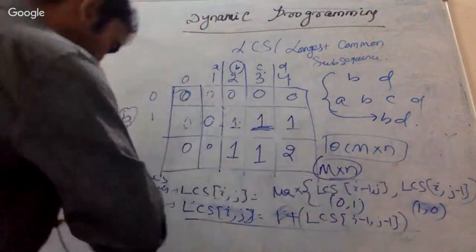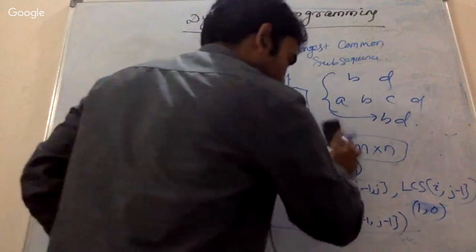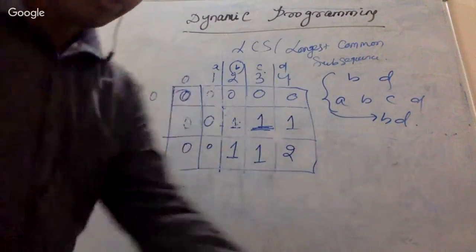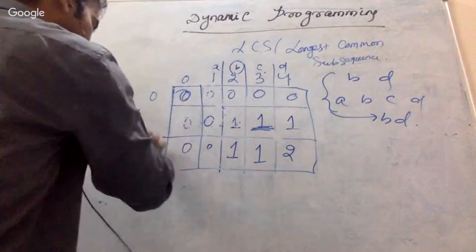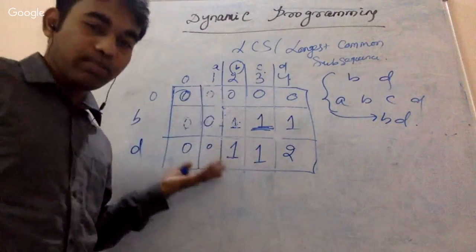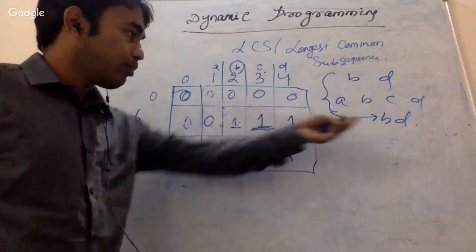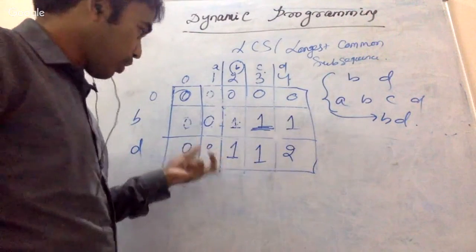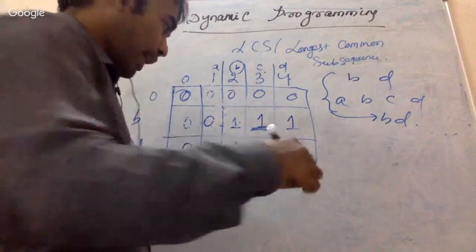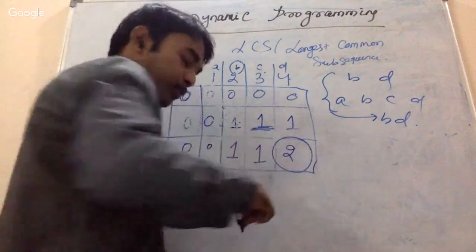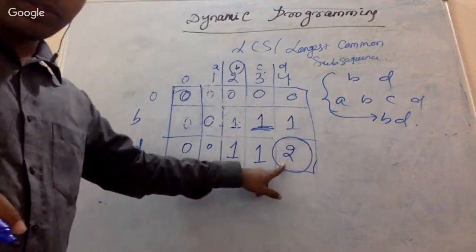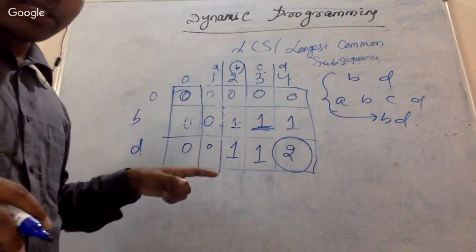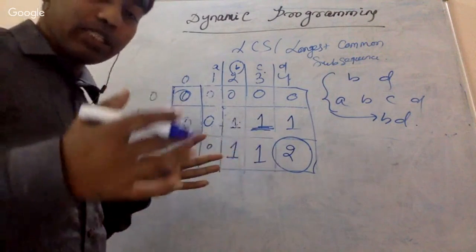I hope you have written all these things. Let me erase it so that we'll have some space. But the question is, I have only this table, so how can I get BD, or how can I get the longest common subsequence from this particular table? I will start with this and trace back to get the subsequence.